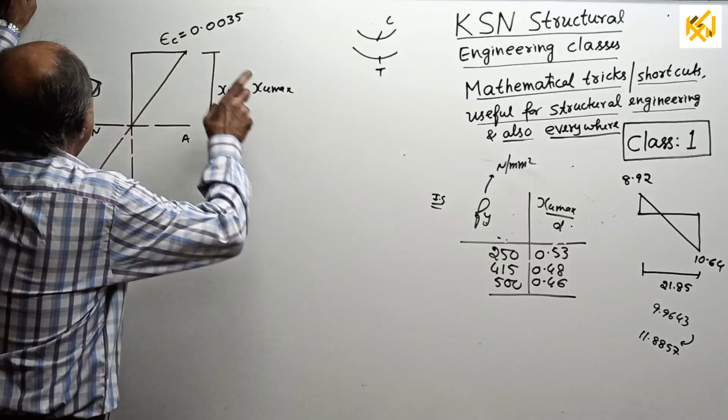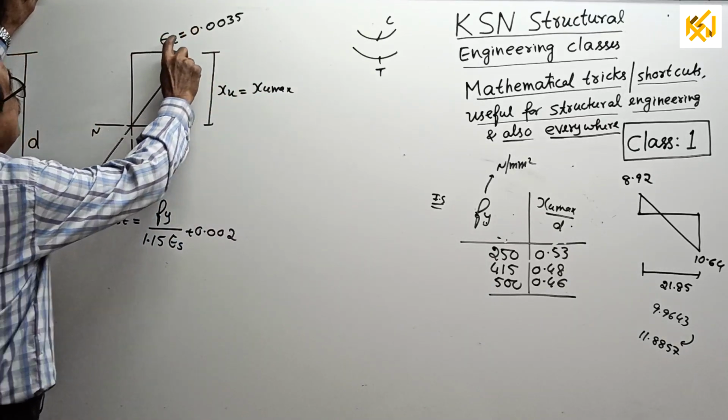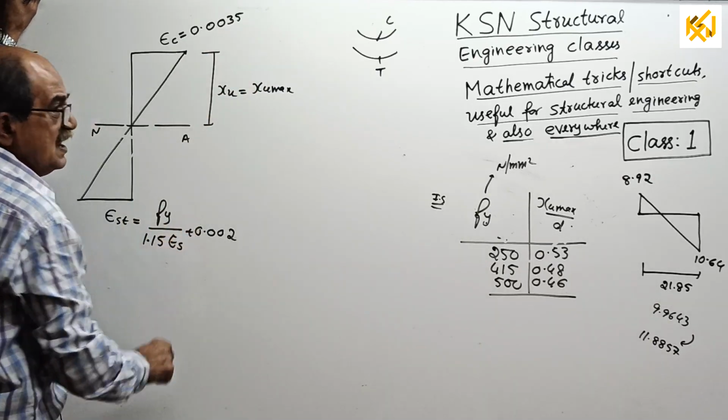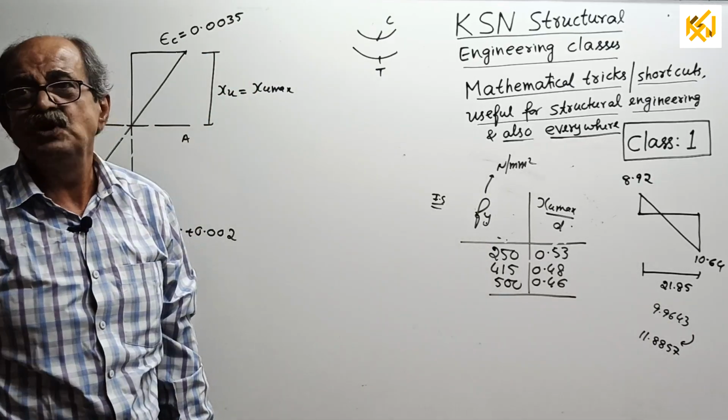Everybody knows epsilon c is 0.0035, and epsilon st is this much. This is also an objective question.